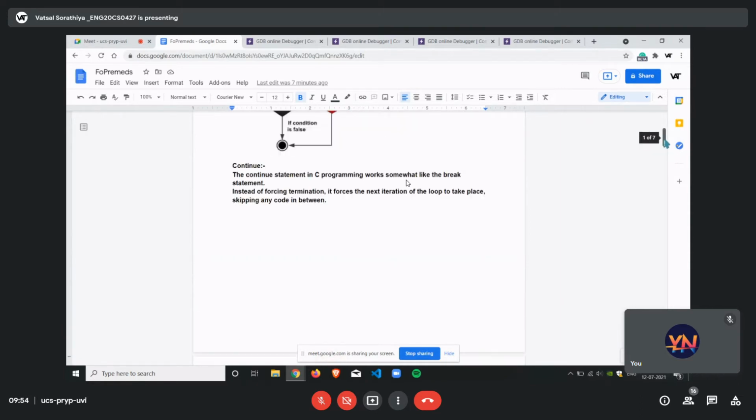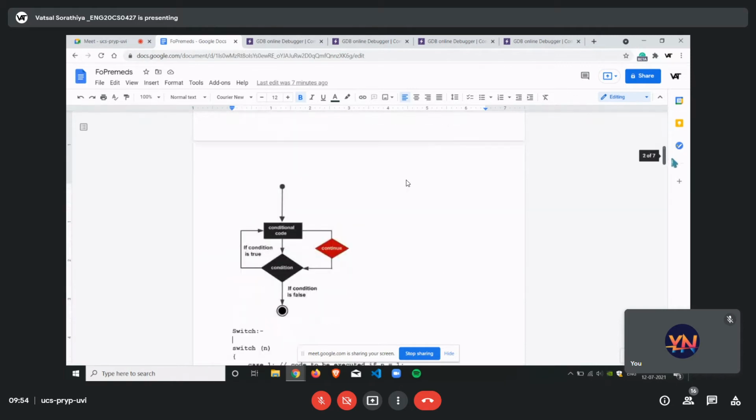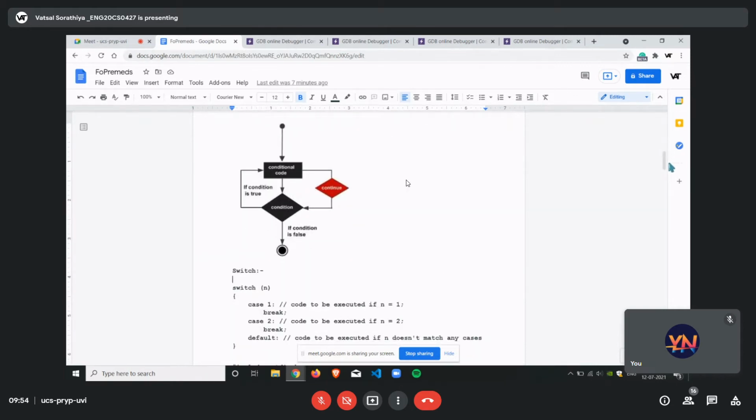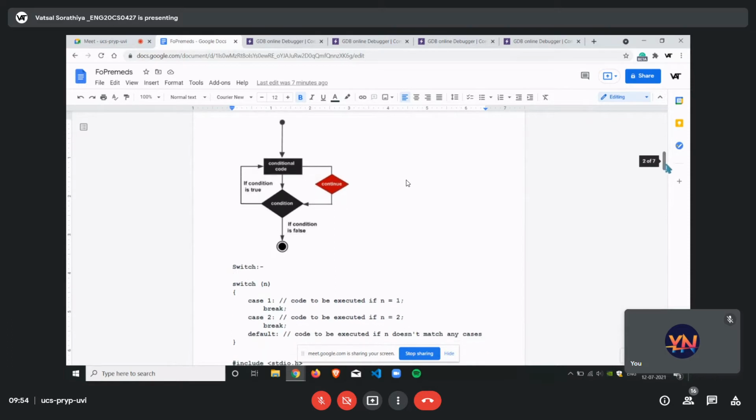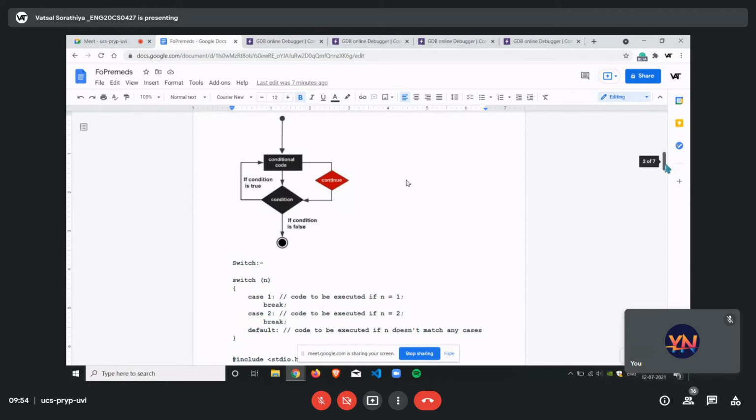I am not giving any code with this. We just have the flow chart here because you will get confused about the usage of break and continue. Break will be addressed afterwards as we do the loops. There is just a flow chart: if you have a condition and it turns out to be true, the continue statement executes the next statement. If it is false, it just exits.